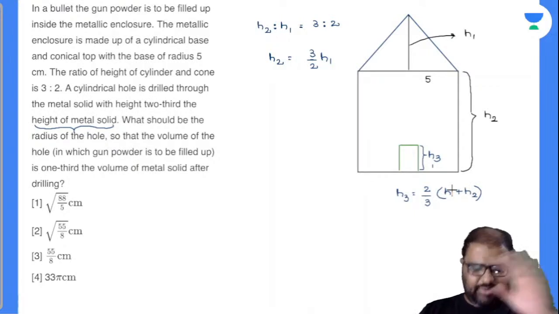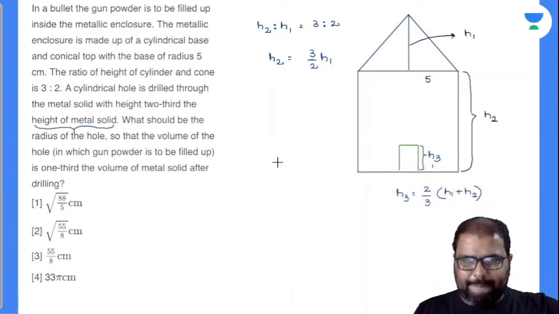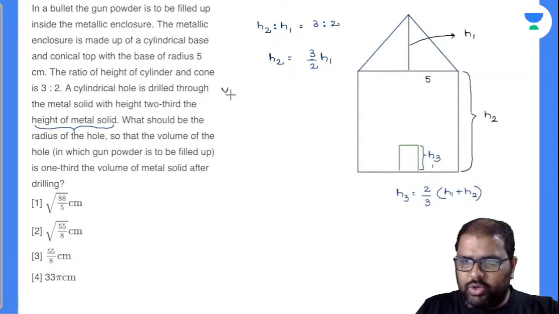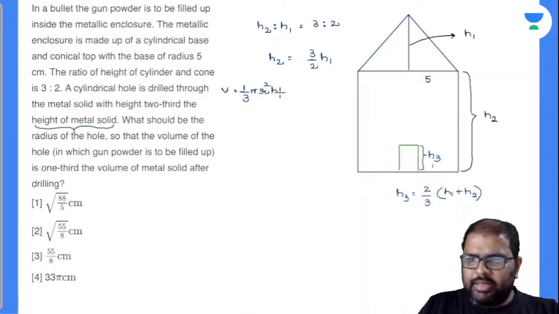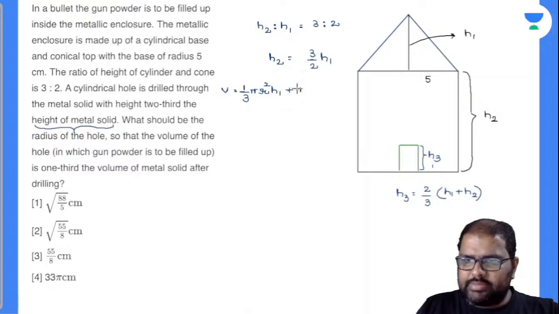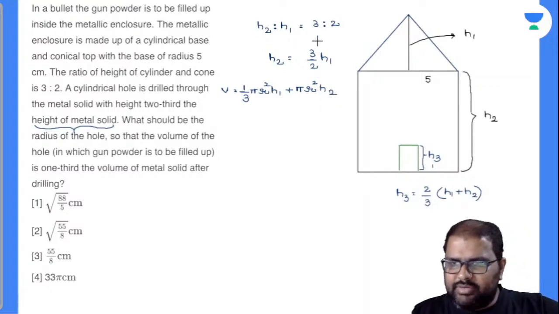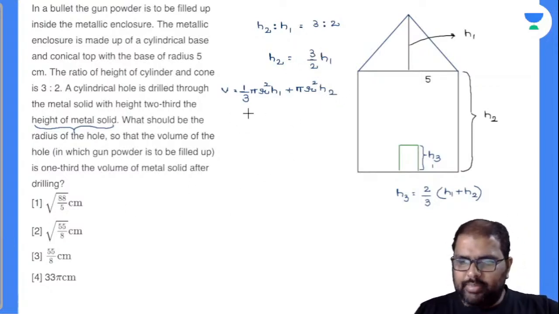Now, first of all, I'll find out the volume of the total bullet. I'll take down the volume of the entire object as V. V is equal to the conical portion, the upper part, 1/3 pi r square h1, plus the cylindrical part, pi r square h2, because both radii are the same. In the place of h2 I'll write down 3 by 2 h1, so I'll make it as a single entity.